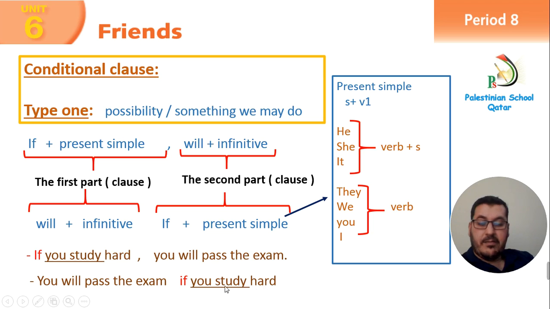And after if we have a present simple. And be careful, the second part will have will, and after will we have the verb infinitive. You will pass the exam if you study hard.